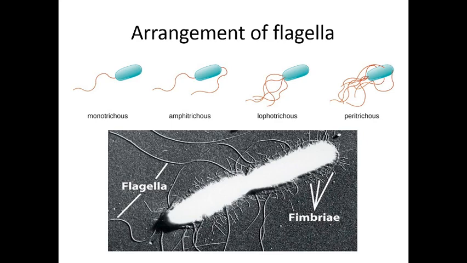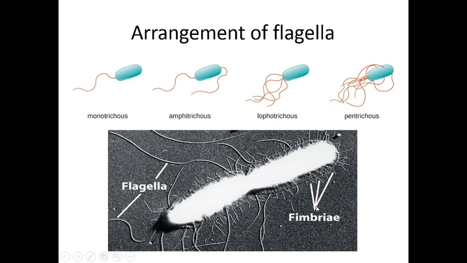So we were talking about the arrangement of flagella. If one flagellum is there, that is monotrichous. In amphitrichous there are two flagella at two ends, lophotrichous means multiple flagella at one end, and peritrichous means flagella all over the body. And this is the typical structure. You can see this is the bacterium, and it has a hair-like structure, that is the flagella. And another hair-like structure, a very tiny fiber-like structure, is called fimbriae.